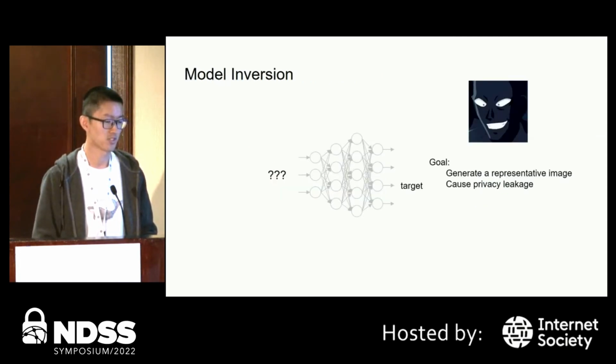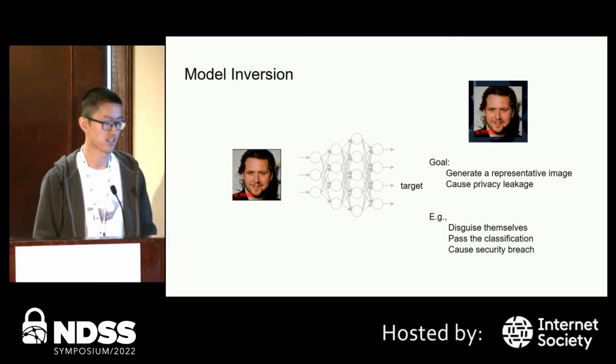Let's first see what is a model inversion attack. Given a model, the attackers don't know the training data or the labels. Their goal is to generate a representative image for a target label and thus causing the privacy leakage. Assume the attacker, in this case, inverts this image for a target. Then they can disguise themselves according to the inverted image to pass the classification and cause a security breach.